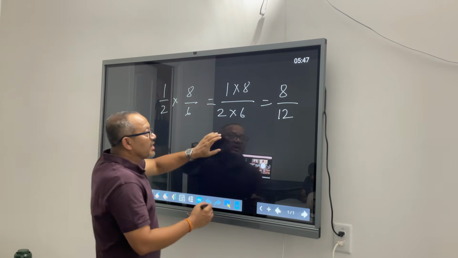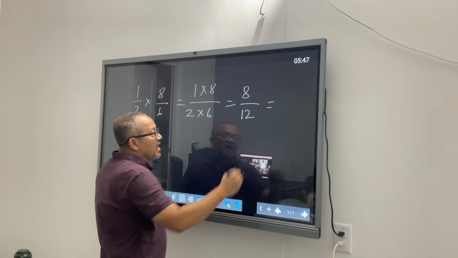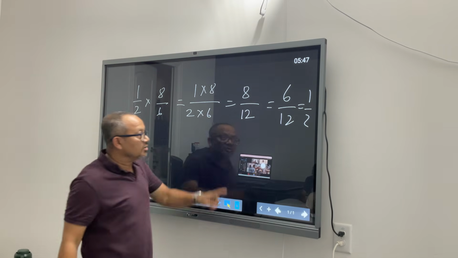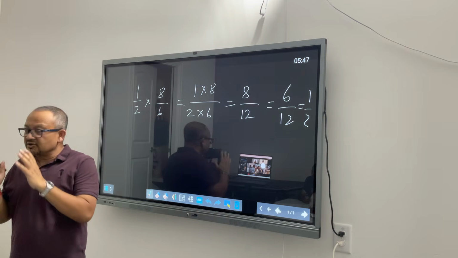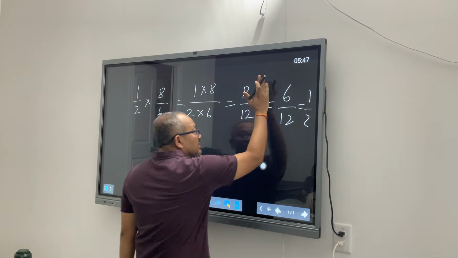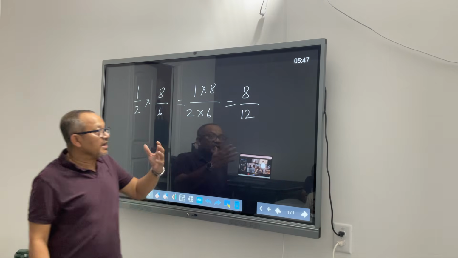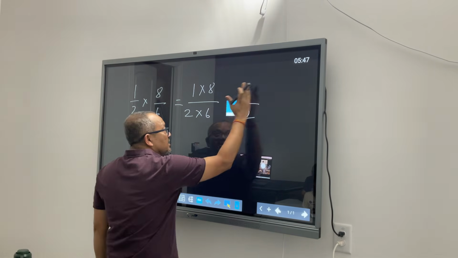I mean, it's not like, okay, 8 by 12, this is looking big, I will change this to 6 by 12 and my job will become easy, 1 by 2. No, not that way. You are not supposed to change the value. You have to see, without changing the value, is there any way for me to simplify it? So that is what I was doing, Rehan.